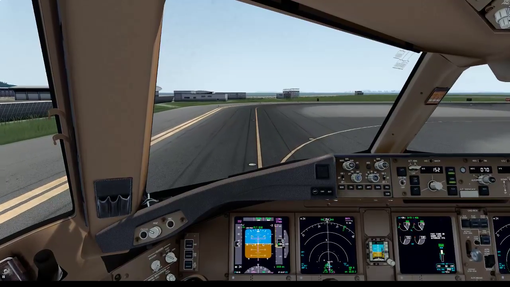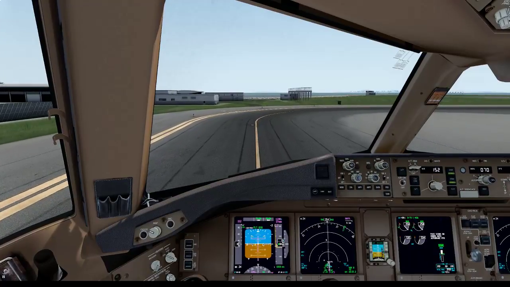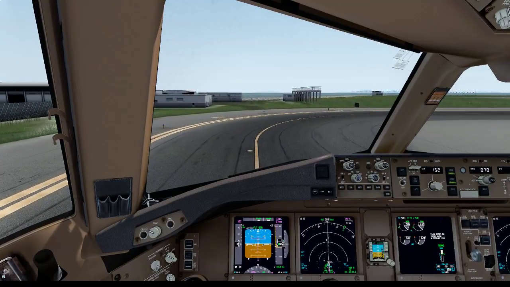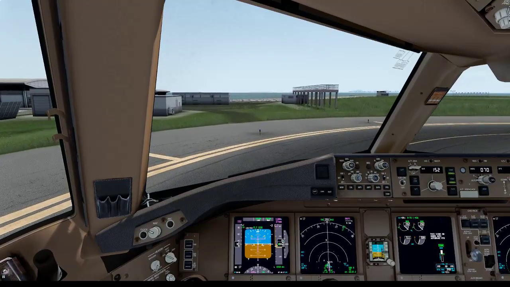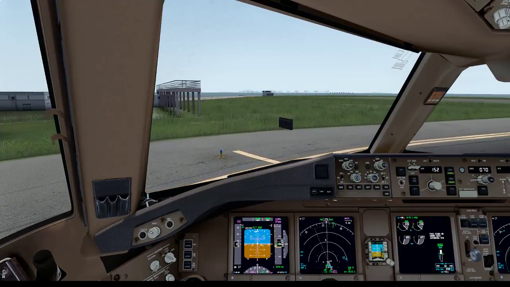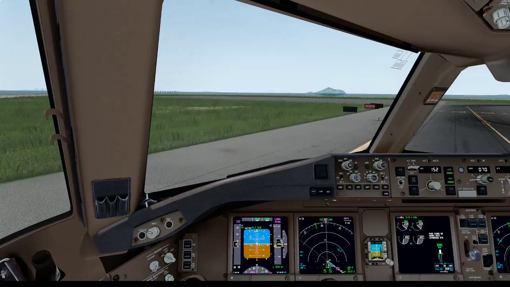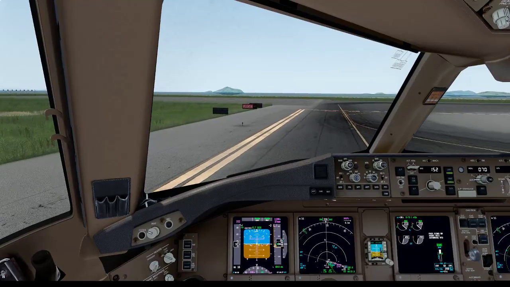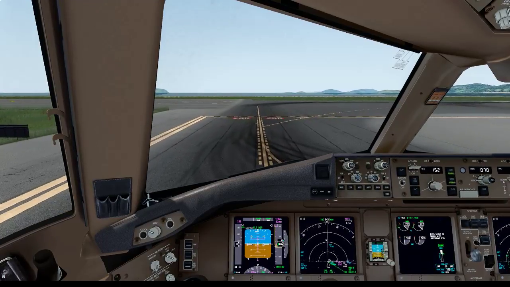Cabin crew seats for departure. Runway engine procedures.